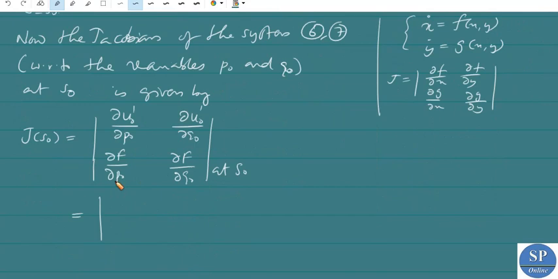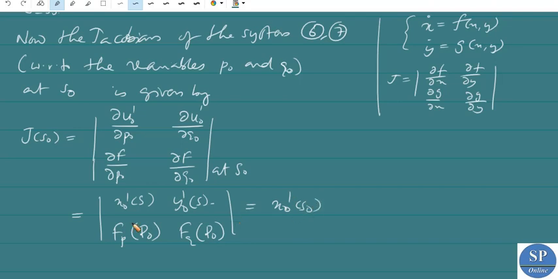So the first row is x naught dash of s, y naught dash of s, and the second row is dou f by dou p naught, that is f p at capital P naught, and dou f by dou q naught, that is f q at capital P naught. So this is nothing but x naught dash of s naught into f q at P naught minus y naught dash of s naught into f p at capital P naught.